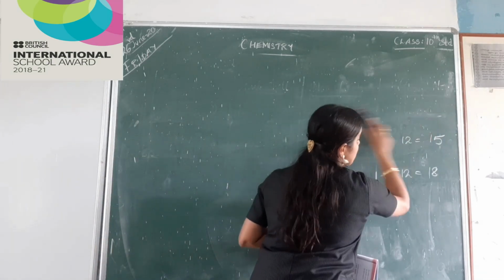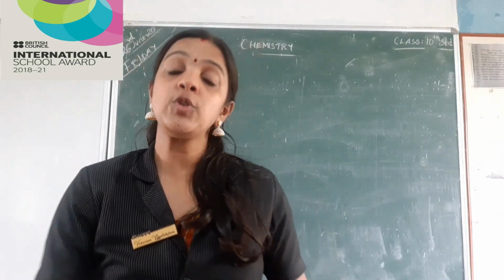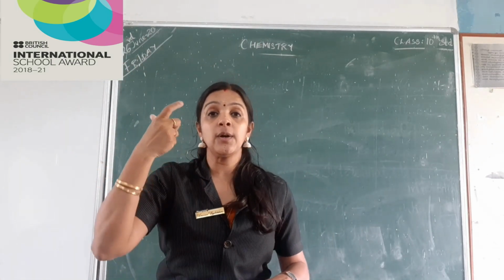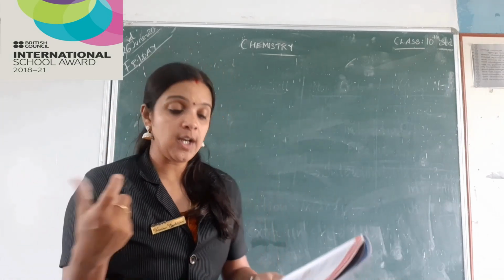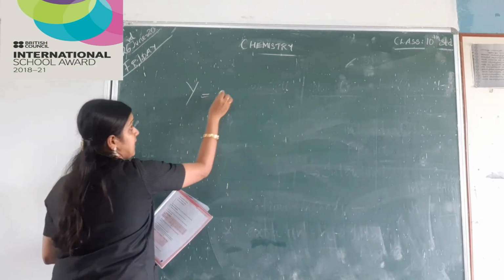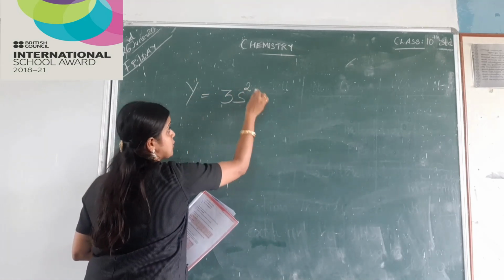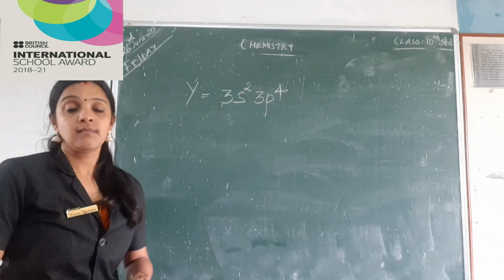That is, the outermost subshell configuration will be given to you, and what you need to do is find out the group, period, and block of the element. So shall we do it now? Yes. The question is, there is an element having outermost configuration 3s2 3p4.